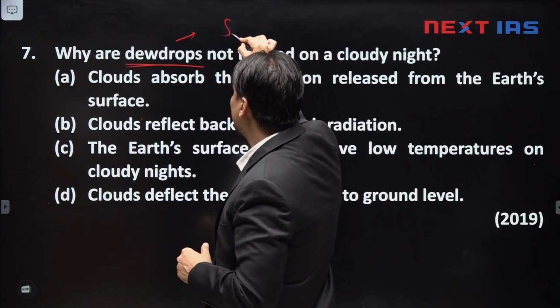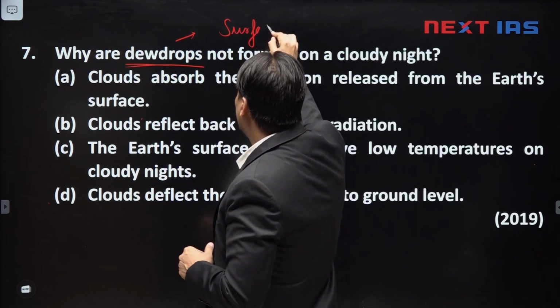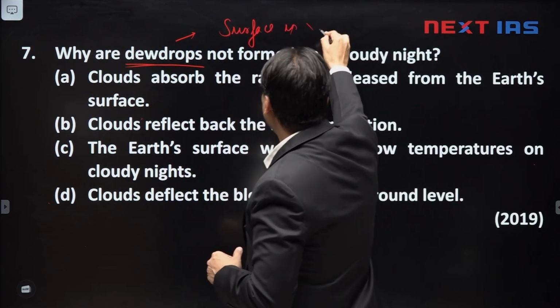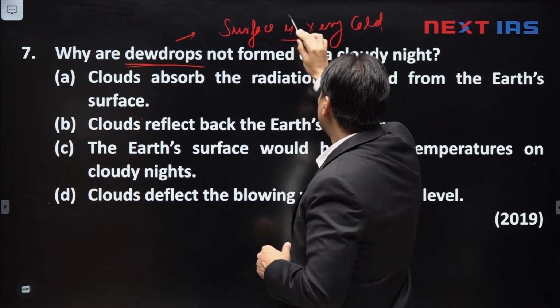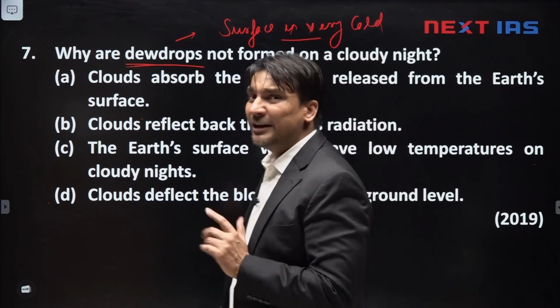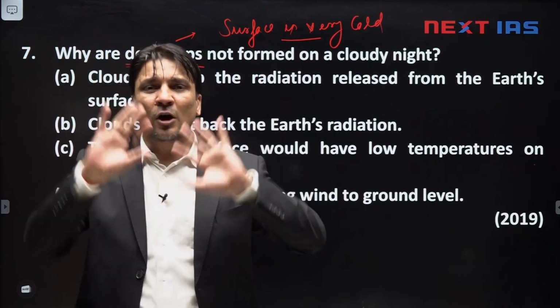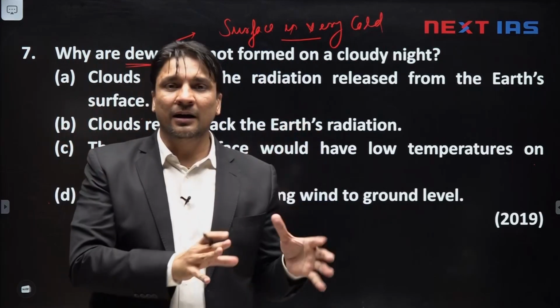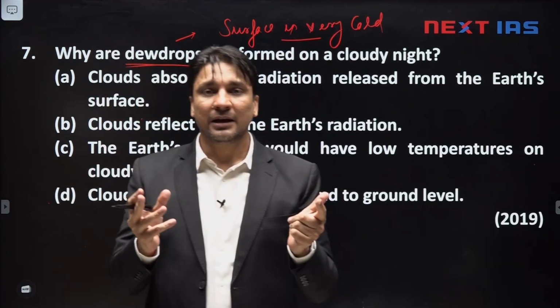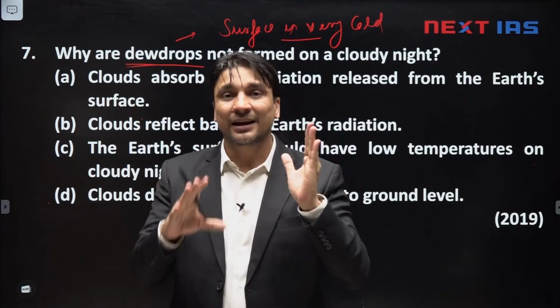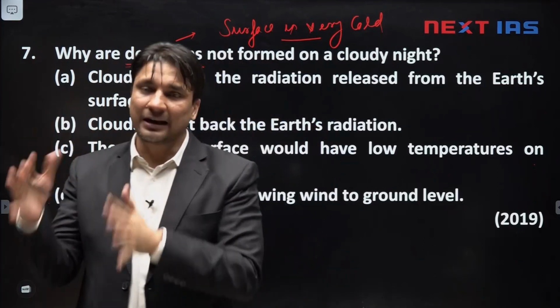The surface is very cold. And for this to happen, the surface will be cold only when there is excessive loss of heat by the earth to space through terrestrial radiation. Rapid loss of heat by Earth's surface to space favors cooling of the ground.